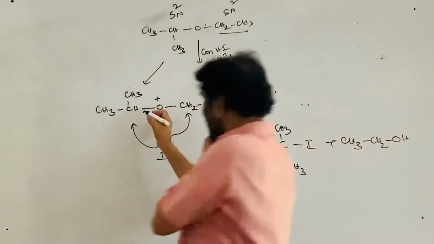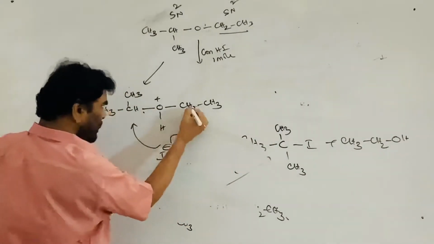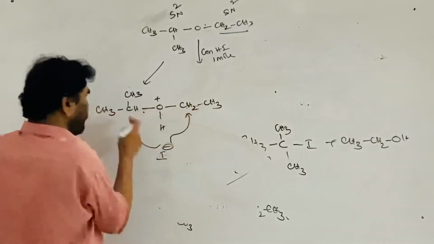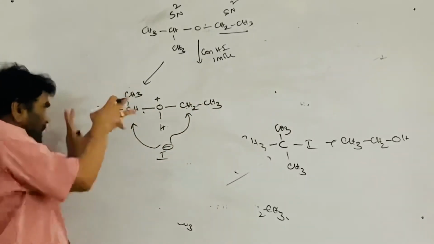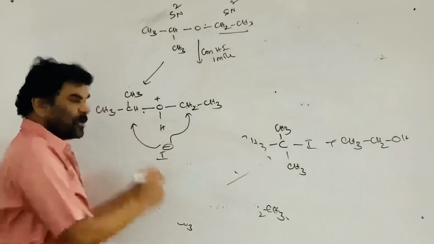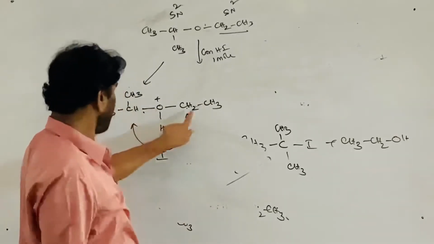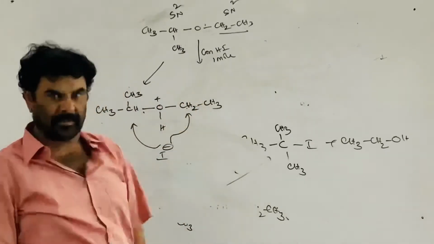This is the carbon to which the 2 methyls are attached. This is the carbon to which only 1 methyl and 2 hydrogens are attached. As the number of alkyl groups increases, the steric hindrance increases, the approaching iodide ion experiences more repulsion. Here activation energy is more, here activation energy is less.